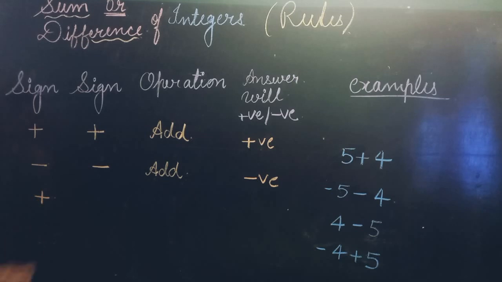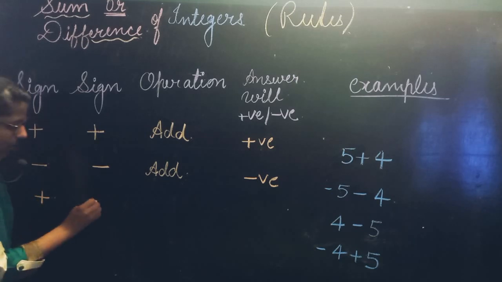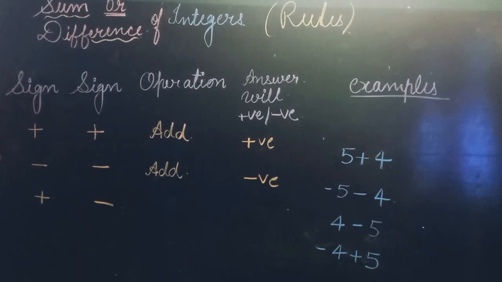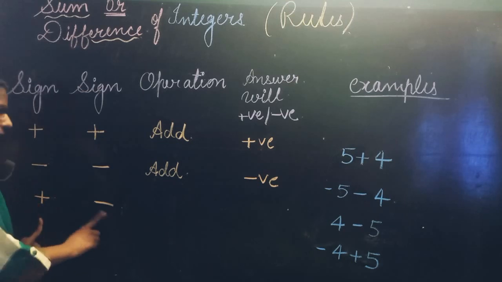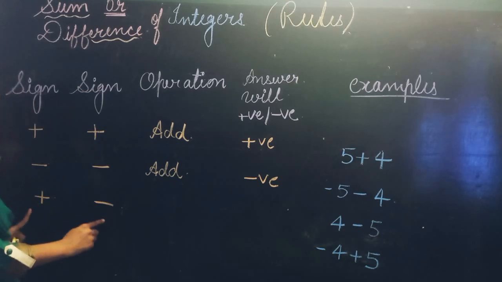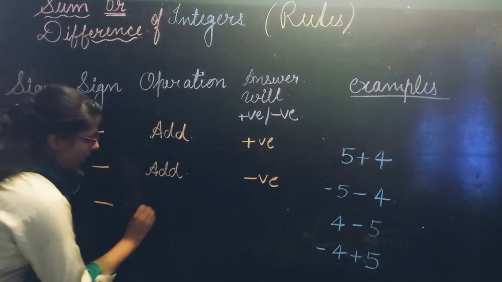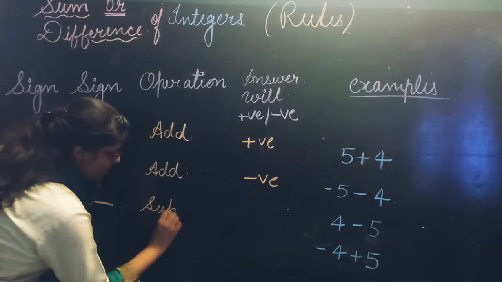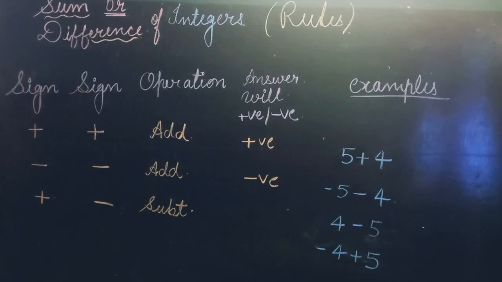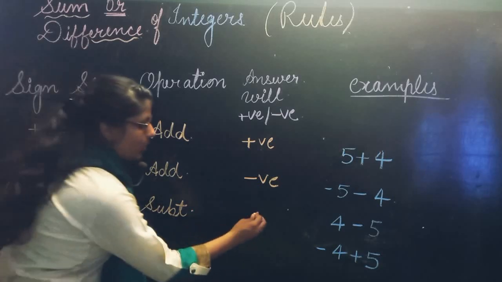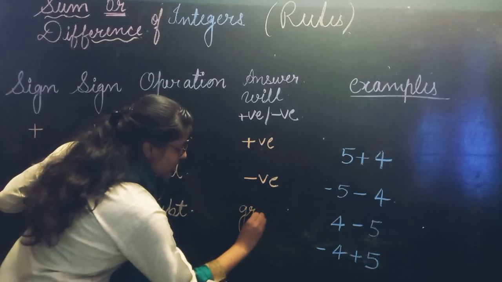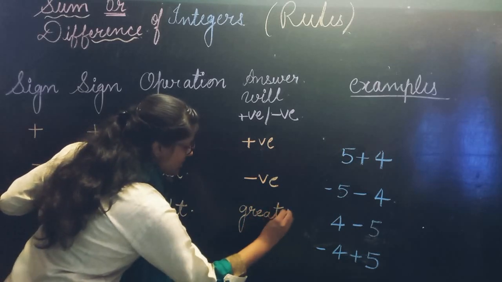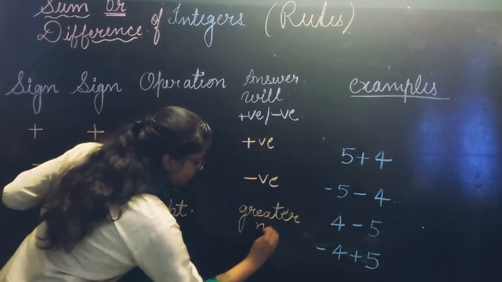Okay? Now the next rule is 4. When two numbers, one is positive and one is negative, in this situation both integers have different signs. So here you will do subtraction there. Now what will you do? Subtraction you will do there, and the sign will be of the greater number. Which sign will come here? The greater number's sign will come with the answer.